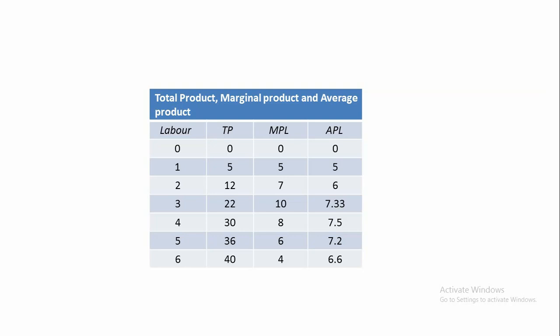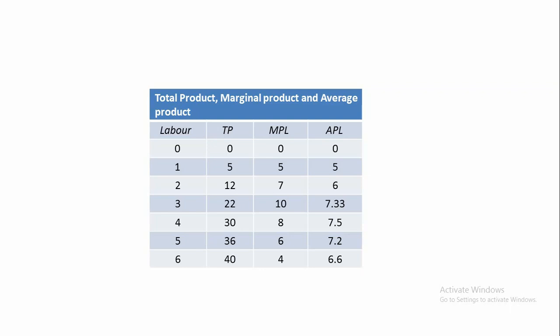And what is average product? How to calculate average product? Total product by labor. TP is 12 by 2, that is 6. Average product of labor is 6. Now, by using the third unit of labor, total product becomes 22 quintals.